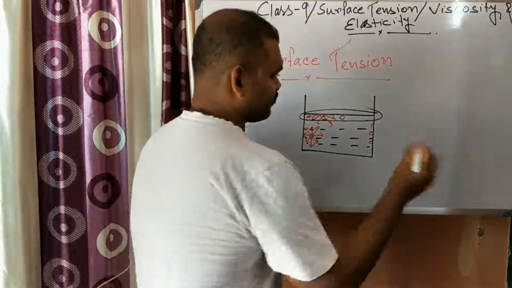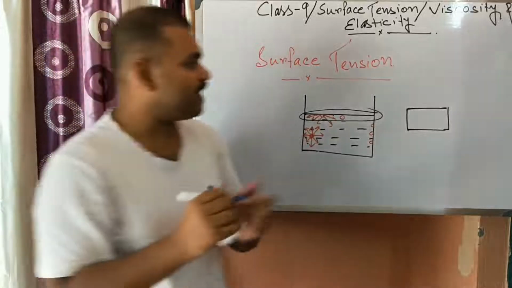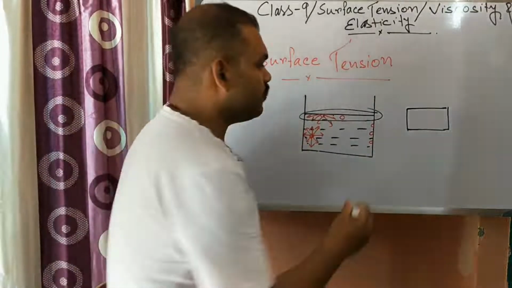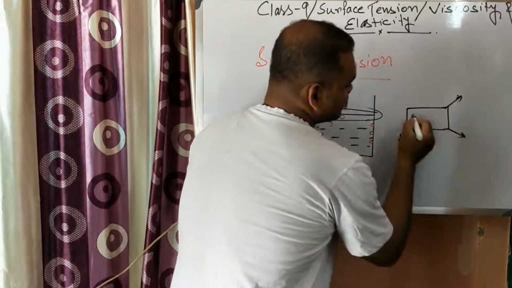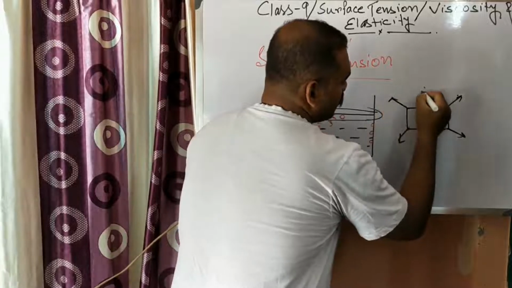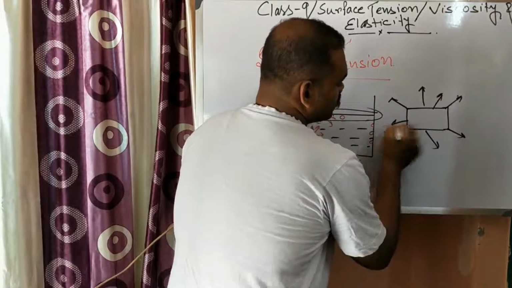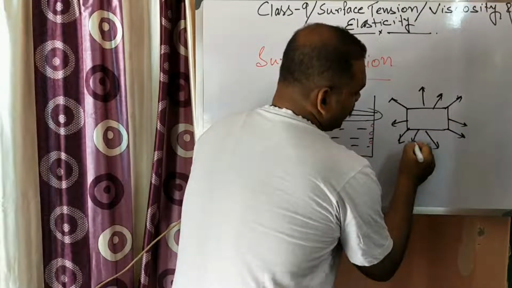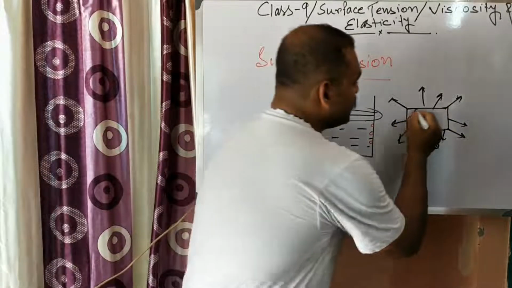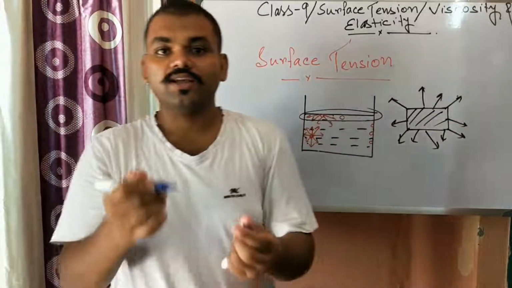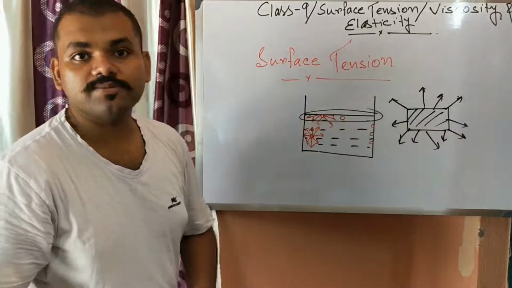Suppose there is a bed sheet. The bed sheet is placed like this, so the membrane is not stretched. Now several of you stretch the bed sheet in different directions, one in this direction, another in this direction, another in this direction. So students pull the bed sheet in different directions, and the bed sheet reacts like a stretched membrane. Like that, here the liquid surface also behaves like a stretched membrane.